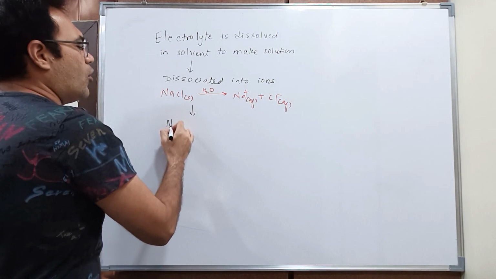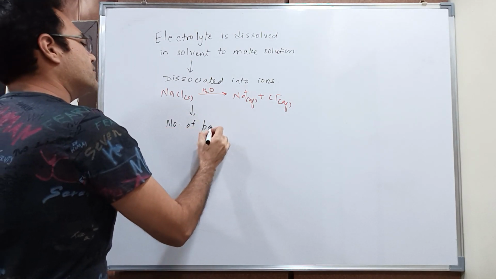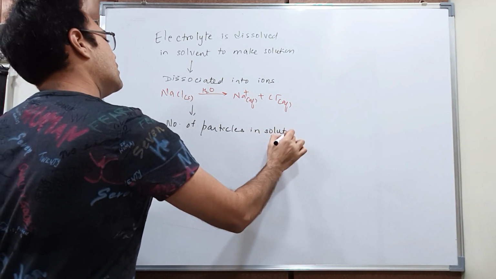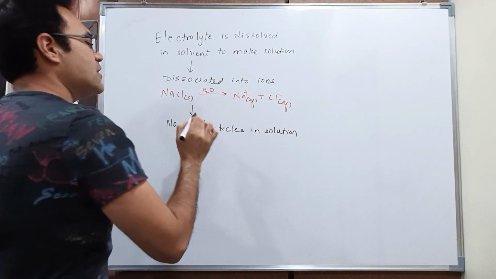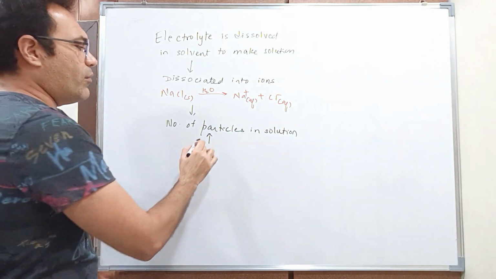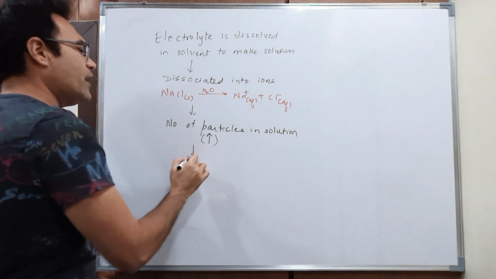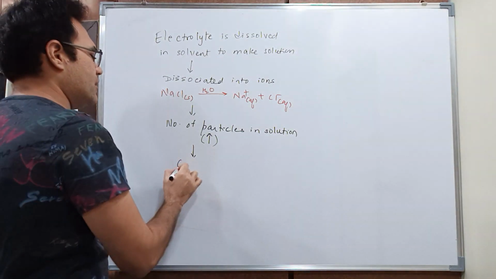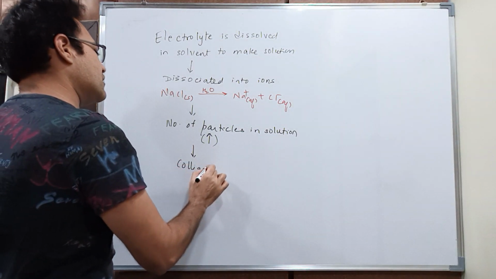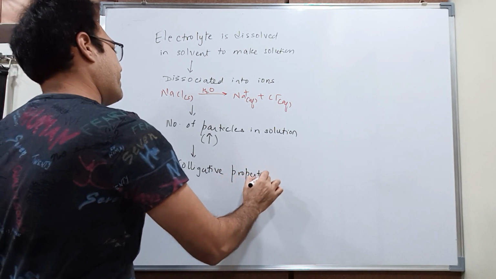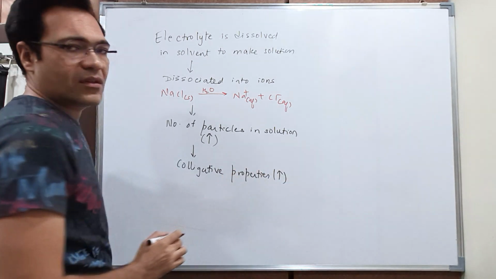The number of particles in solution increases, right? Because of the increase in the number of particles, the colligative properties will also increase, right?